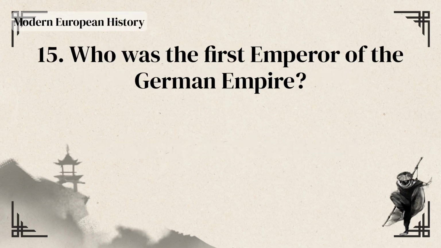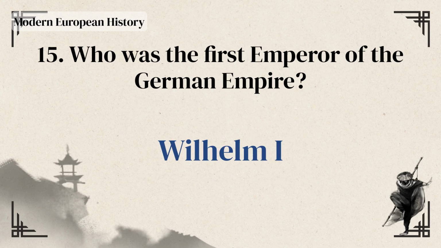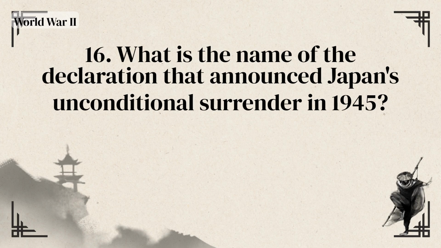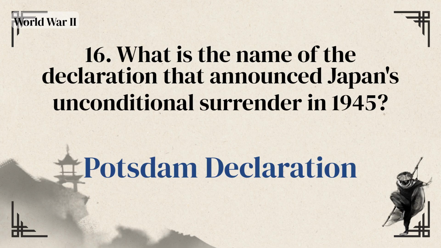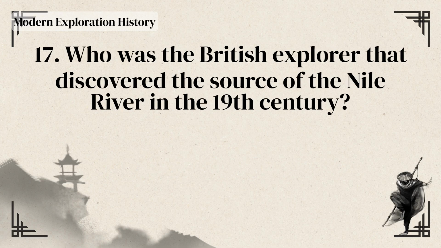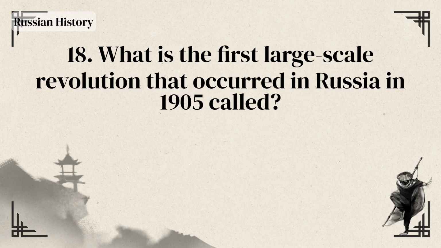Underground bunker. Who was the first emperor of the German Empire? Wilhelm I. What is the name of the declaration that announced Japan's unconditional surrender in 1945? Potsdam Declaration. Who was the British explorer that discovered the source of the Nile River in the 19th century?